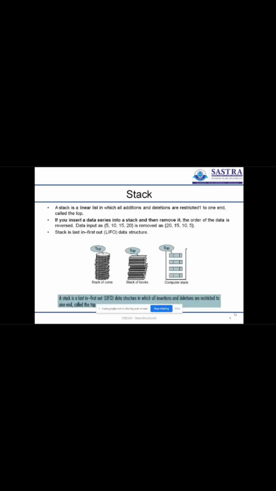Okay. So in our last class, we started discussing stack. In a stack, the data structure is called last in, first out. In a stack, you can add or delete an item from only one end. So addition and deletion of elements from a stack is restricted to only one end. This is what is called a stack.